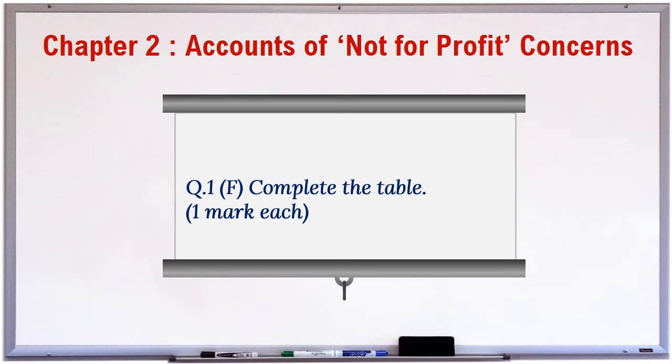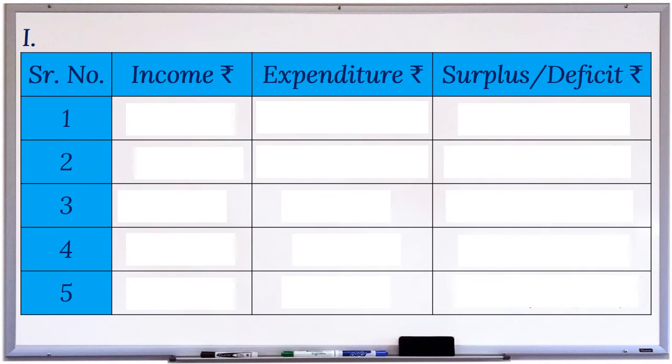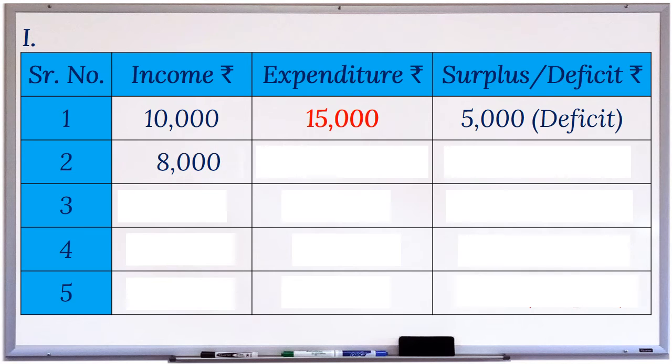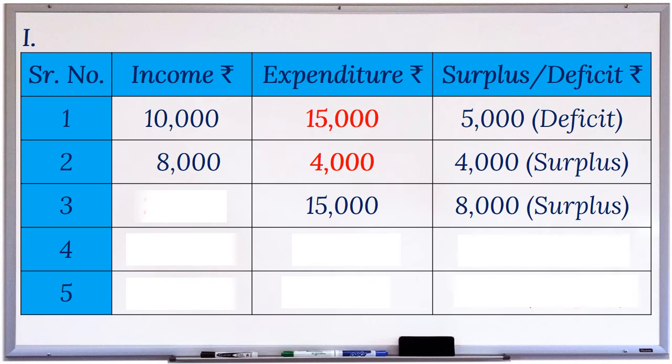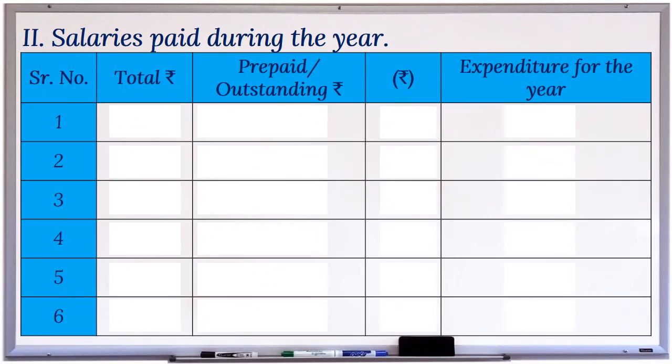Question 1. H. Find odd one. 1 mark each. Table 1. Table 2.